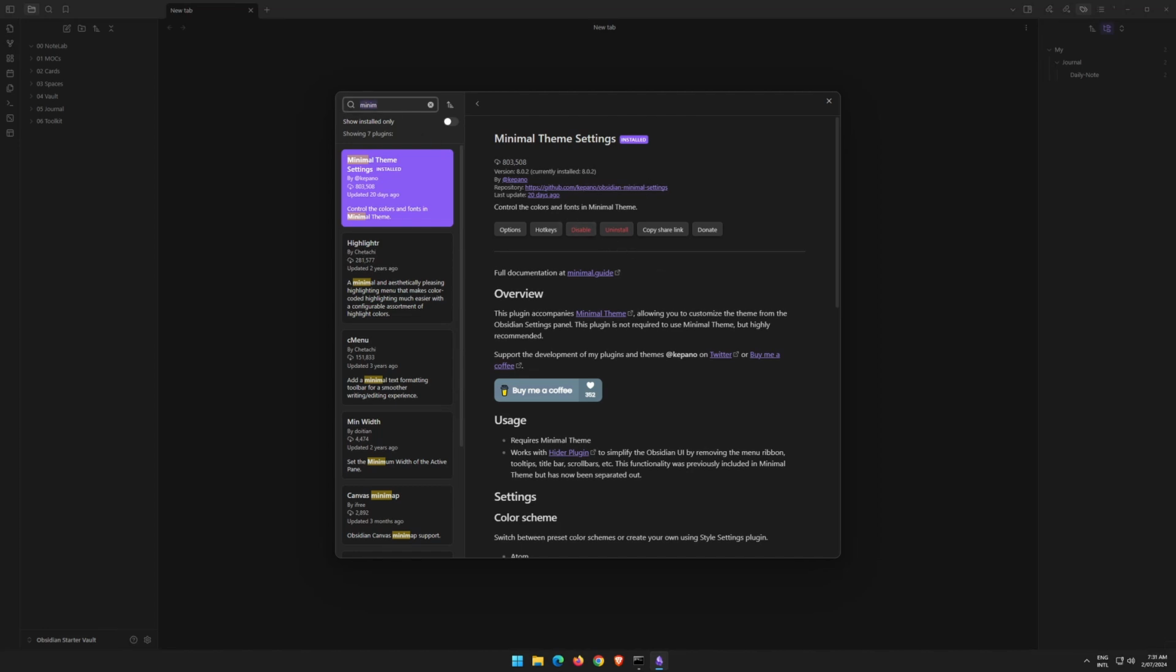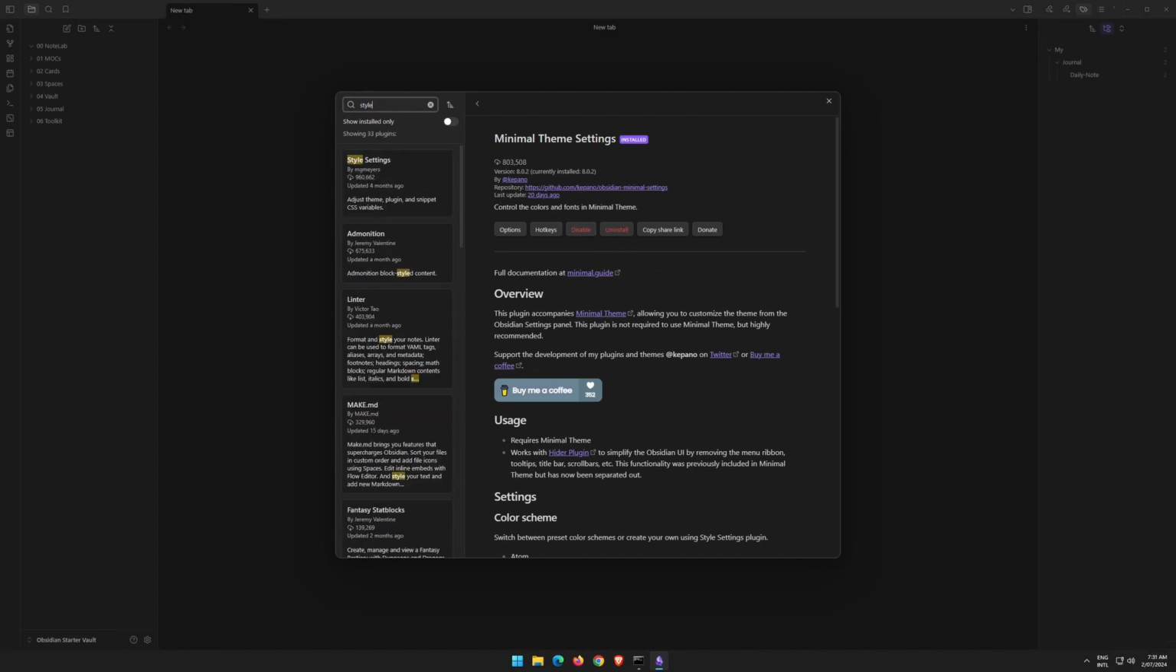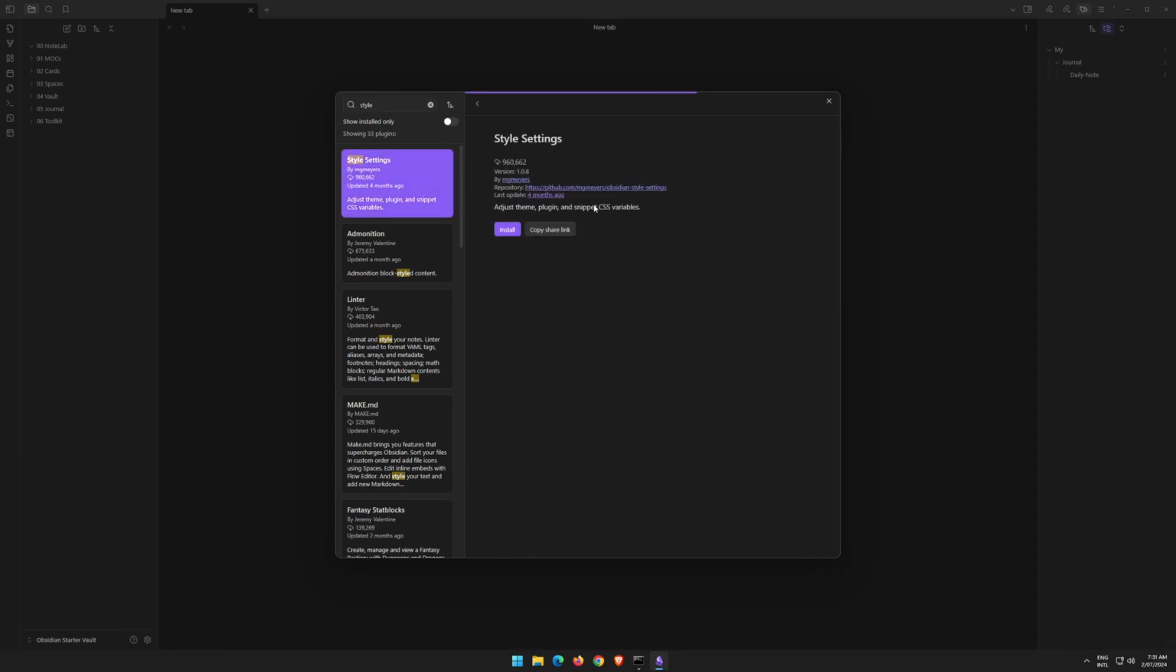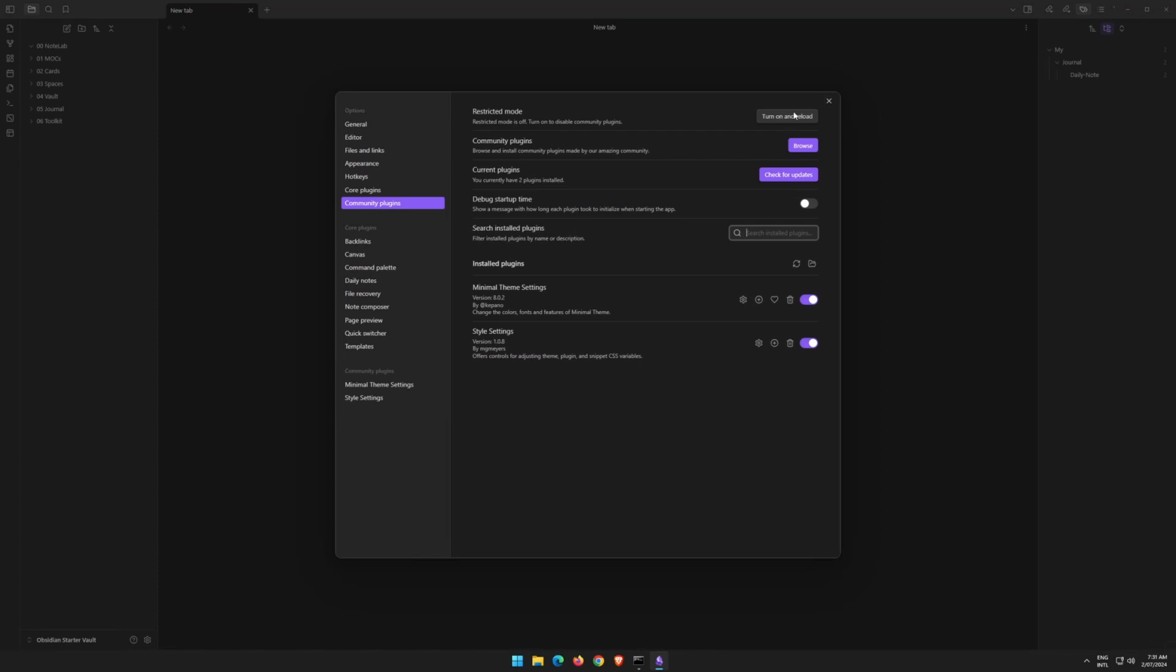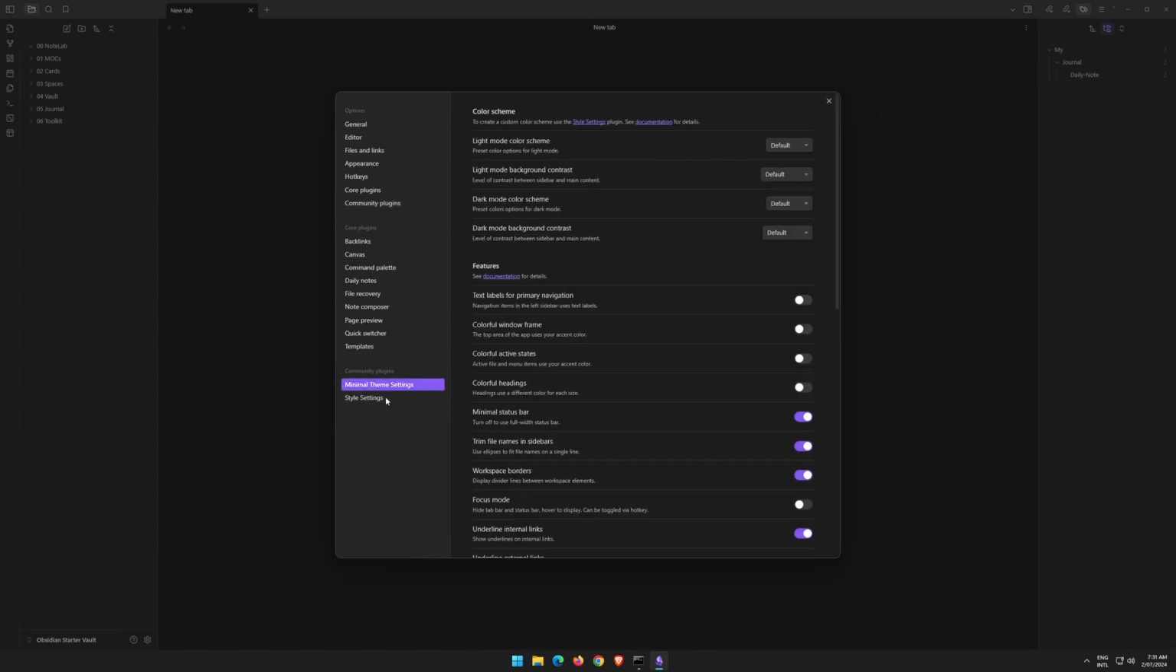I'm going to go grab style settings, and this one works with the minimal theme as well, and we can configure our CSS within the theme. We'll go ahead and install this one and we hit enable. So now we have two community plugins installed. They're going to show down the bottom here. So we can see here we have the minimal theme settings.